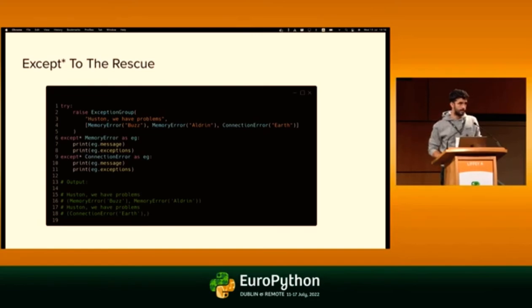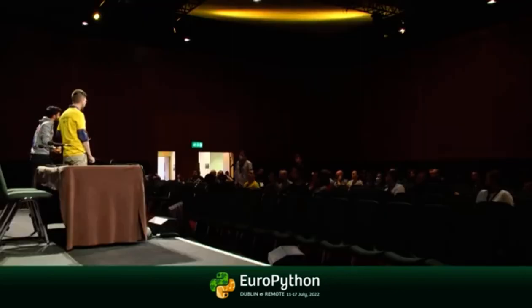Can you also do an except star on ExceptionGroup to catch the overall group? Except star ExceptionGroup, I think it's disallowed because it's kind of confusing. And you can't use except with except star. Yeah, you can't combine the two in the same clause because it's also pretty confusing. So basically the way to make sure you will catch everything here would be to use a basic except star Exception. Okay. Thank you.